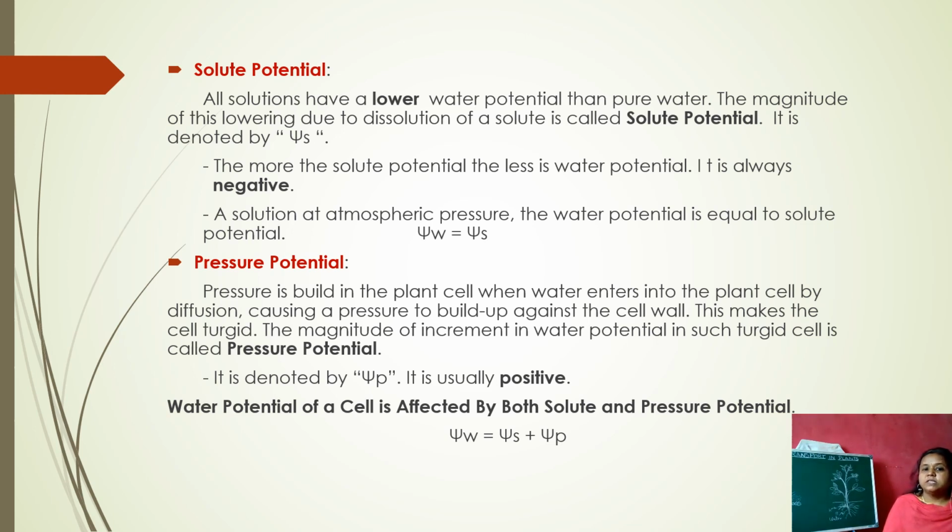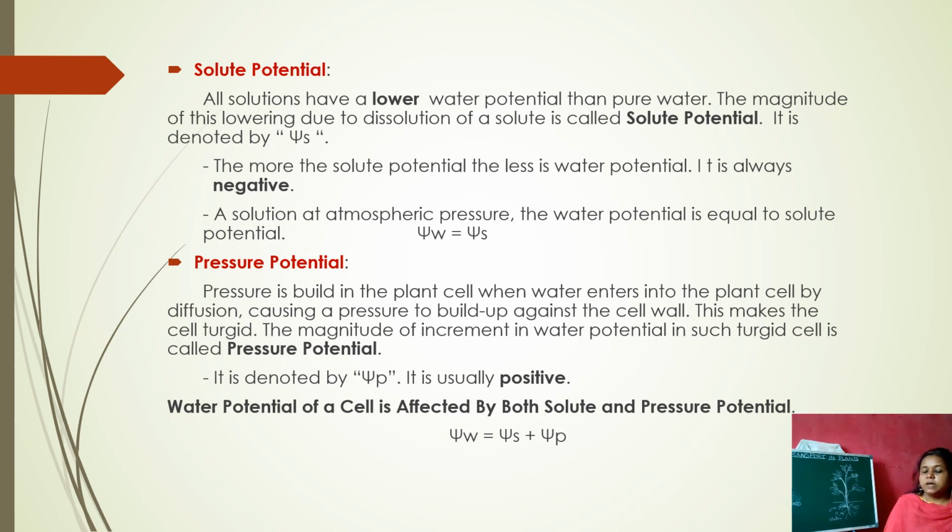All solutions have a lower water potential than pure water. Yes, because the solution has some solute in it, it has a lower water potential. The magnitude of this lowering due to the dissolution of a solute is called the solute potential.